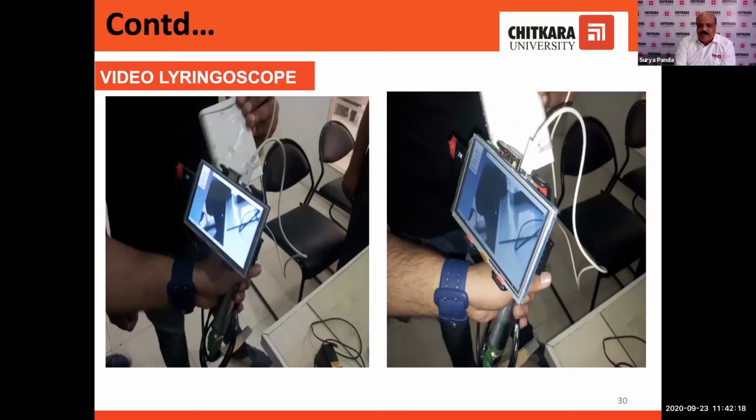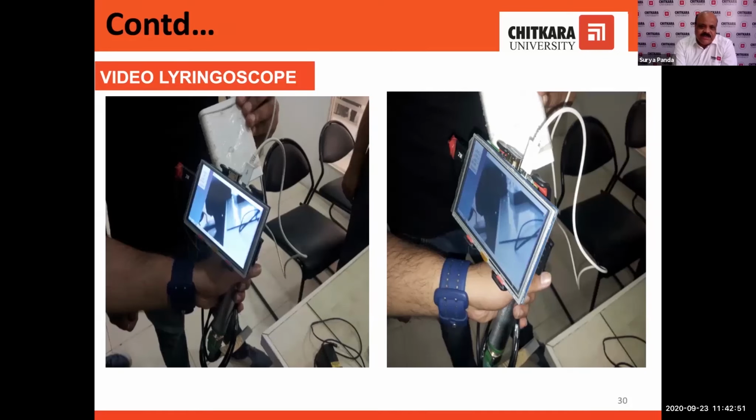See, when the patient goes to operation theater, the anesthesia expert gives the anesthesia and puts a particular pipe in the lungs, that is called the intubation. So this device can be inserted in the mouth, and then a particular pipe, a hard pipe, can be put in his lungs.